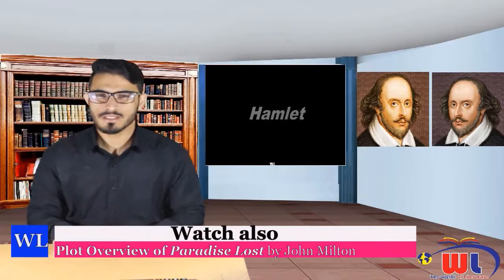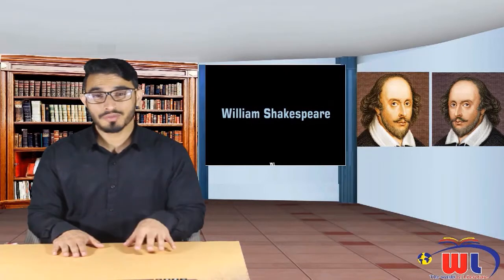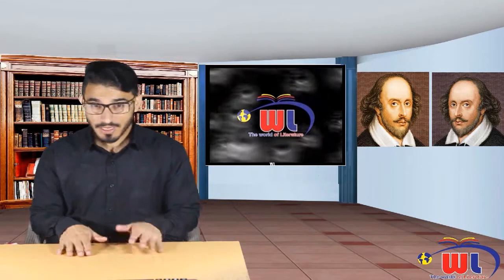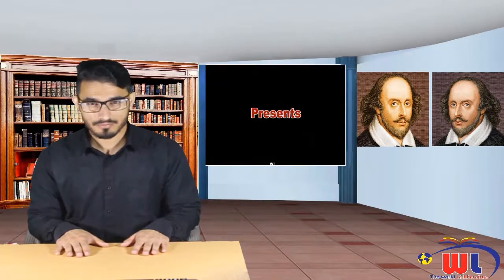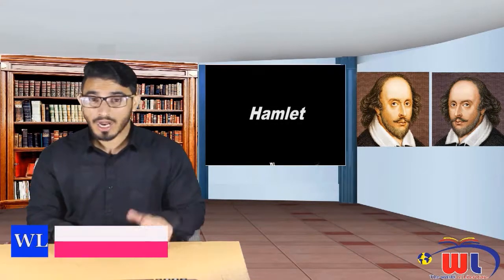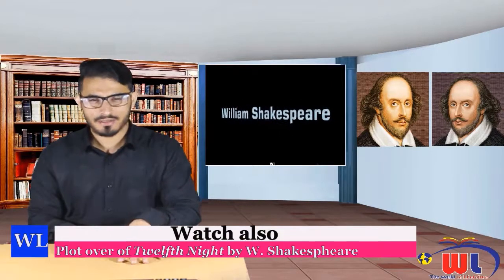Now the second scene of the first act takes place next morning in one of the rooms in the castle, where we have the king, we have the queen, we have Polonius, we have Voltimand, we have Cornelius, we have Laertes, we have Hamlet. All these characters are present there, and this is the first gathering in the castle after the death of late King Hamlet. And here, King Claudius, who has taken over the reins from his brother after his demise, would be addressing this gathering. And in his address, he would be mentioning quite a few things.